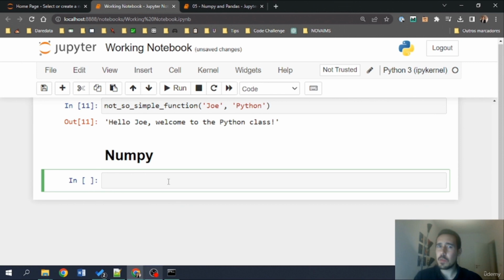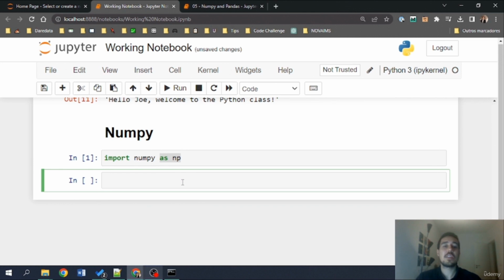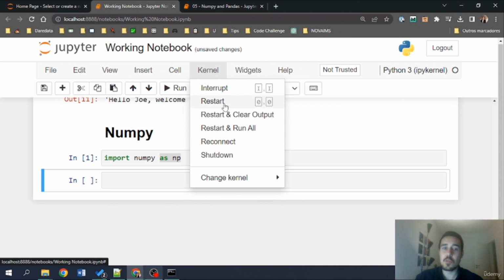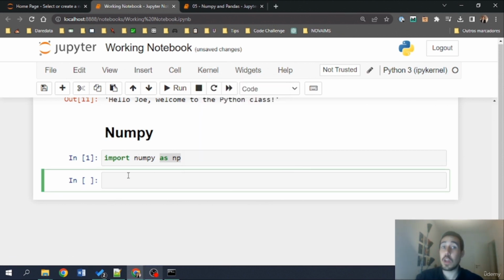Just like we've done with the math library, here we need to import this library. And here I'm doing something new, which is using this alias as np. Every time we want to refer to numpy in our scripts, we can use this np instead of always writing numpy. I'm going to execute this, and now we have numpy available for us in our notebook. If you close the notebook or restart the kernel, remember that you'll have to import the library again so that you can access the functions.